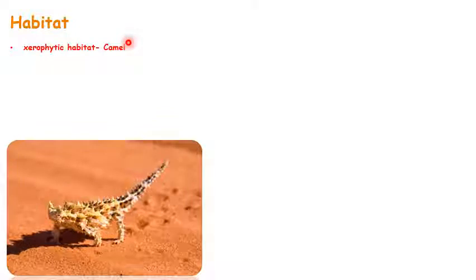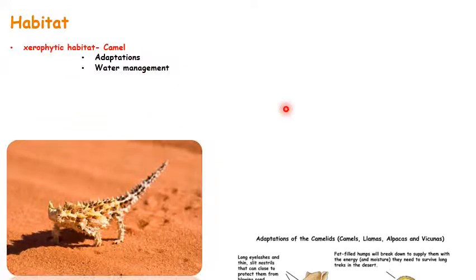In the aquatic habitat, we'll be seeing the different adaptations developed by animals. We'll start with the desert habitat. Xerophytic refers to extreme water scarcity conditions. The camels have an excellent water management system.